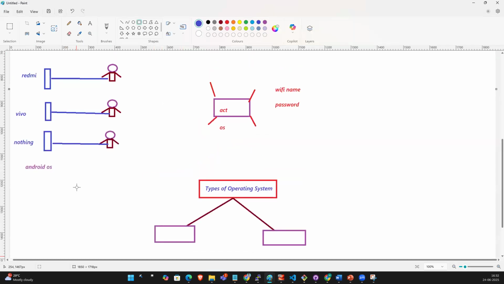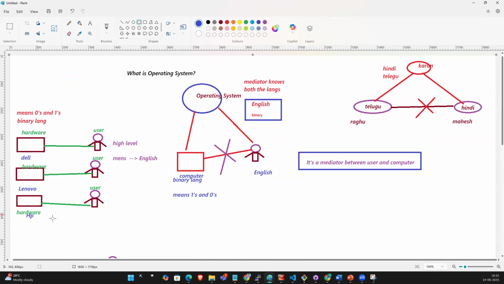So which laptops are you using? Dell, Lenovo, HP. How many users are connected to this laptop at a time and working? Raghu, how many users are connected on our laptop? Mahesh, Karim? Single user. Only a single user. Yes, very good. So which operating system is installed on your hardware?